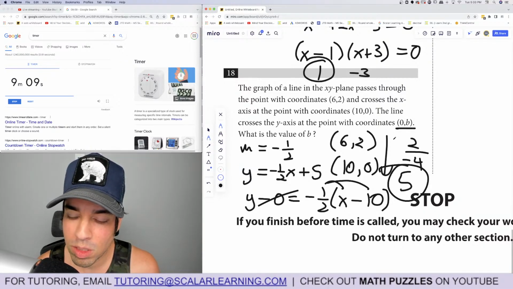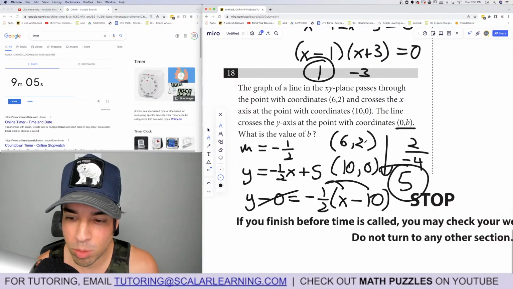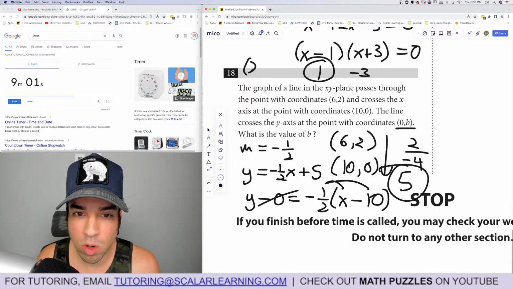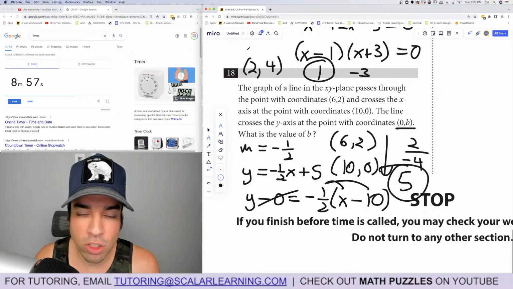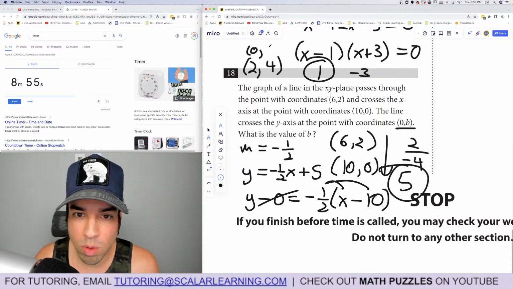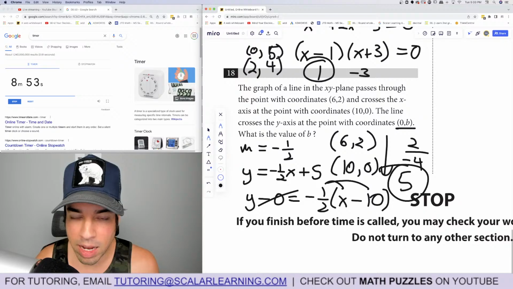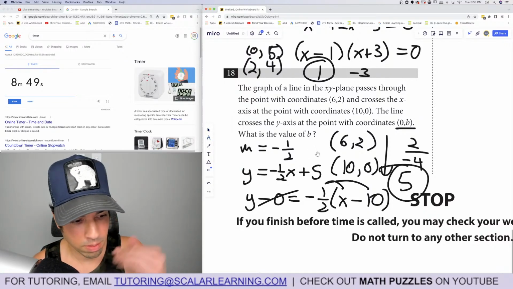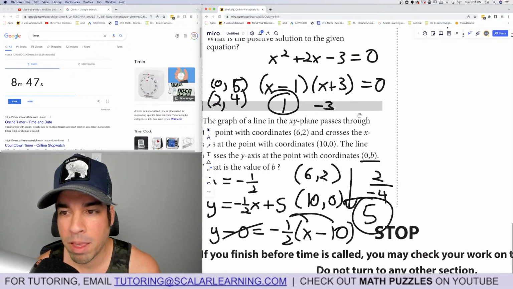And then if you want to double check, let's see how we can double check this just to make sure. We want to know when this is 0. So we can say like this. It drops by 4, this goes up by 2. Drops by another 4, it would go up by 2 again. And then now we drop by just 2, and this would go up by 1. I don't know if that explanation made sense, a little bit of a workaround, because it's a linear function with a constant slope, constant rate of change, but there you go.